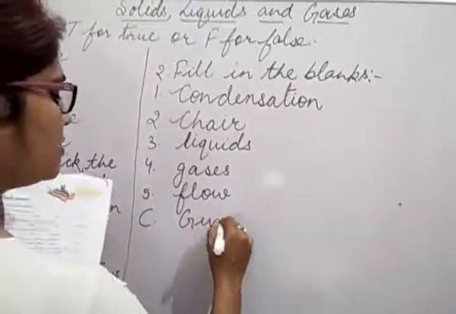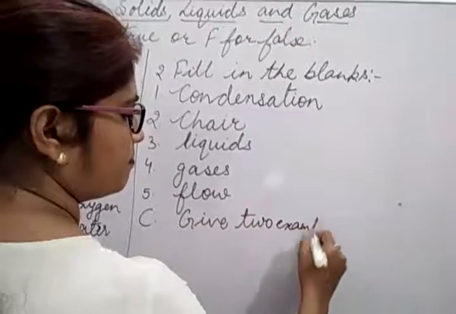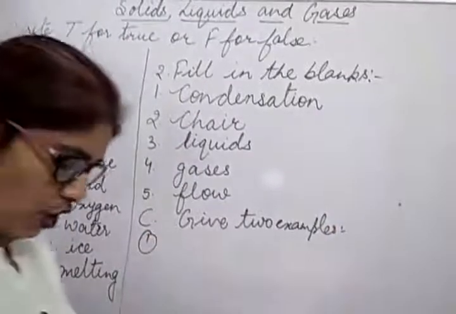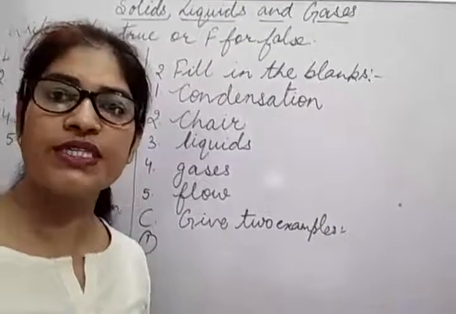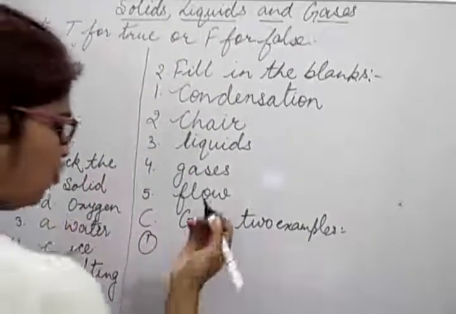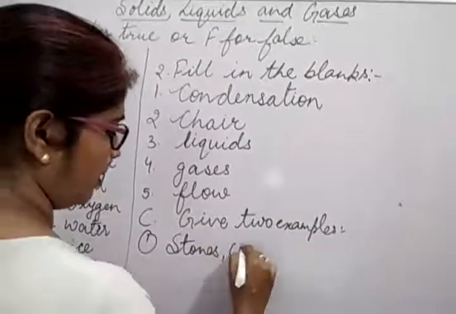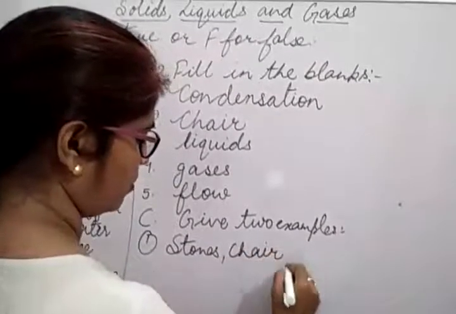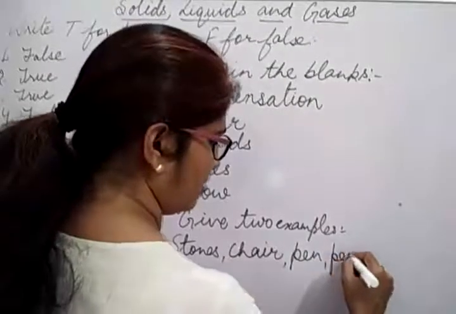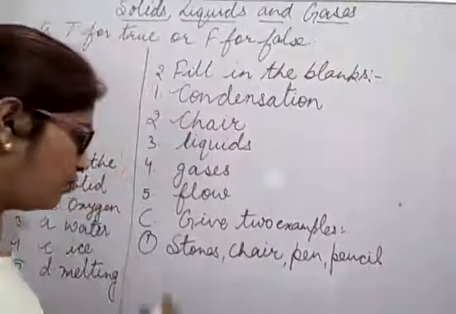Next question, C. Give two examples of each. What is first? First is solids. You have to give two examples of solid. What are they? So many examples. You can write here stones. You can write chair. You can write pen. Your pencil. There are so many things. Okay, according to your choice, you can write any two.